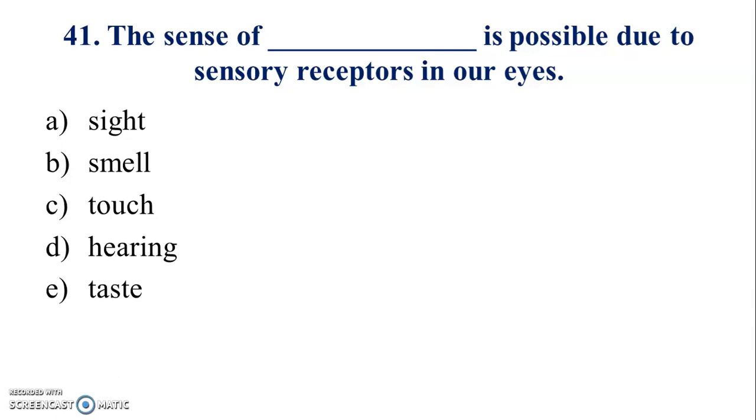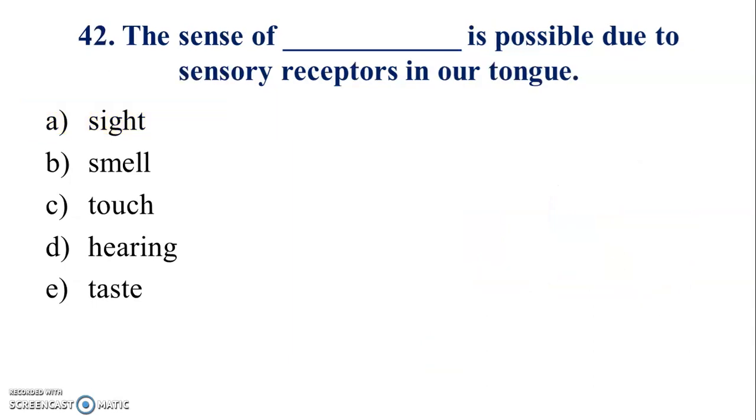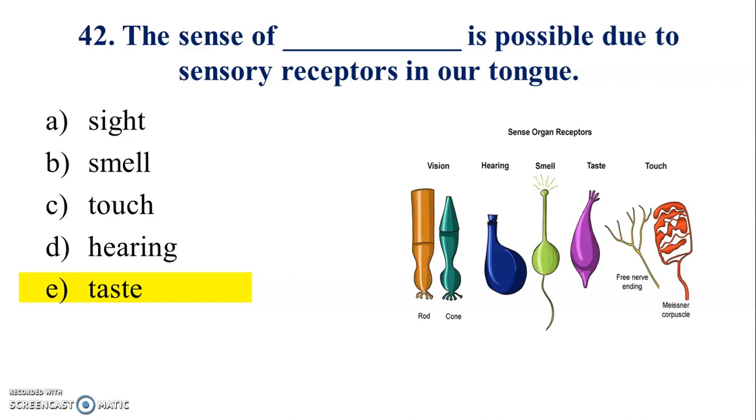The sense of dash is possible due to sensory receptors in our eyes. Answer is A. 42. The sense of dash is possible due to sensory receptors in our tongue. Answer is E.